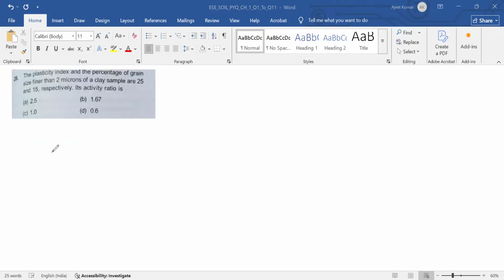So question number 28, the plasticity index and the percentage of grain size finer than 2 micron of a clay sample are 25 and 15 respectively. Its activity ratio is. So you know that activity is equal to plasticity index IP divided by the percentage finer than 2 micron, that is clay.